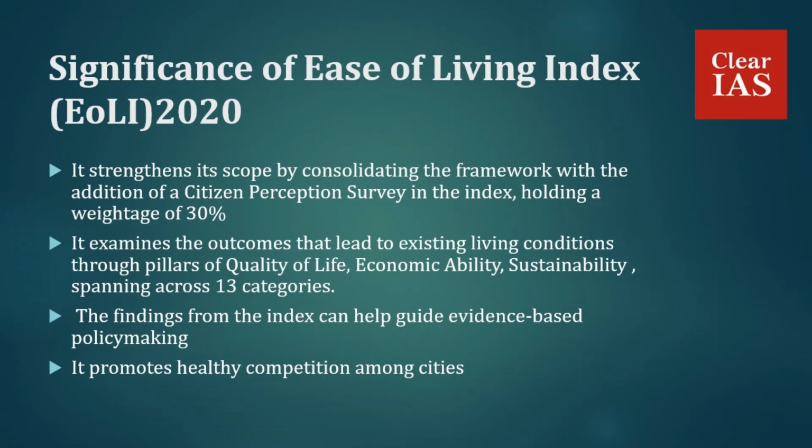First and foremost, as we have discussed, a citizen perception survey is introduced in the Ease of Living Index. This will strengthen the scope of the index by consolidating the framework, and the citizen perception survey holds a weightage of 30%. Also, the survey examines the outcomes that lead to existing living conditions through pillars of quality of life, economic ability, and sustainability, which span across 13 categories like education, health, housing and shelter, energy consumption, environment, etc.